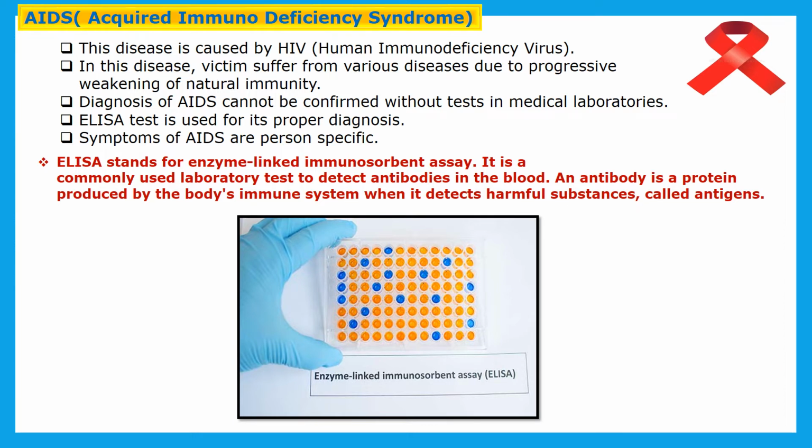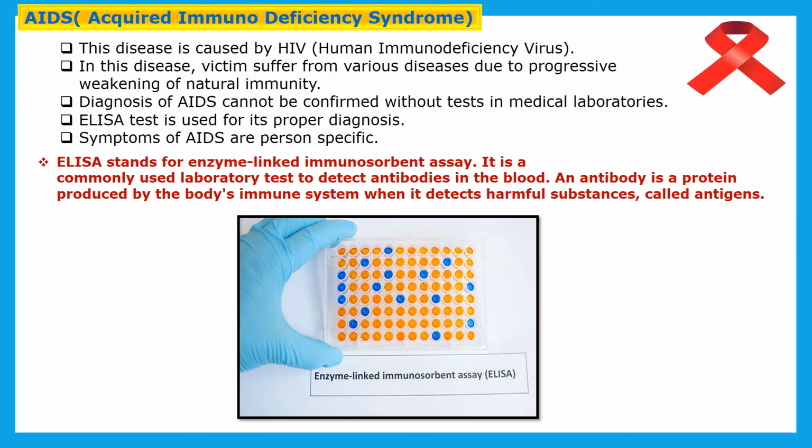Diagnosis of AIDS cannot be confirmed without tests in medical laboratories. So for the diagnosis of AIDS, the patient has to go to the laboratory and be tested there, and only then can it be confirmed whether that person has AIDS or not. The ELISA test is used for its proper diagnosis. So for AIDS detection, they use the ELISA test.